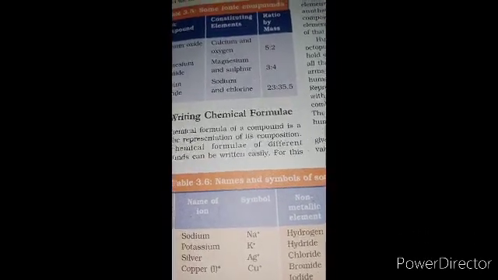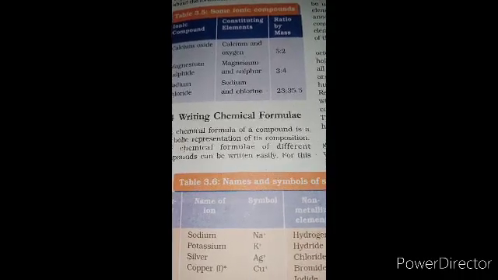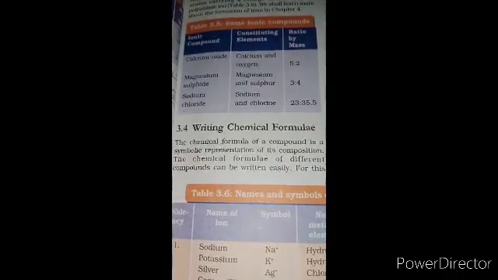Now, to write the chemical formula, we first need to understand what valency is. The combining power or capacity of an element is known as valency. Valency can be used to find out how the atoms of an element combine with the atoms of another element to form a chemical compound.